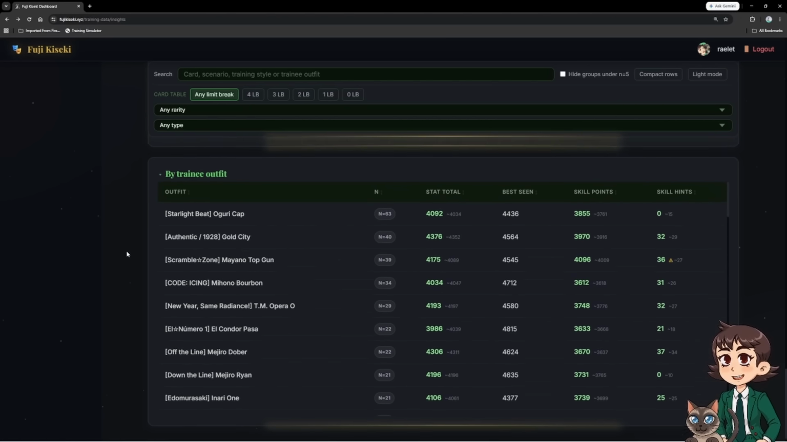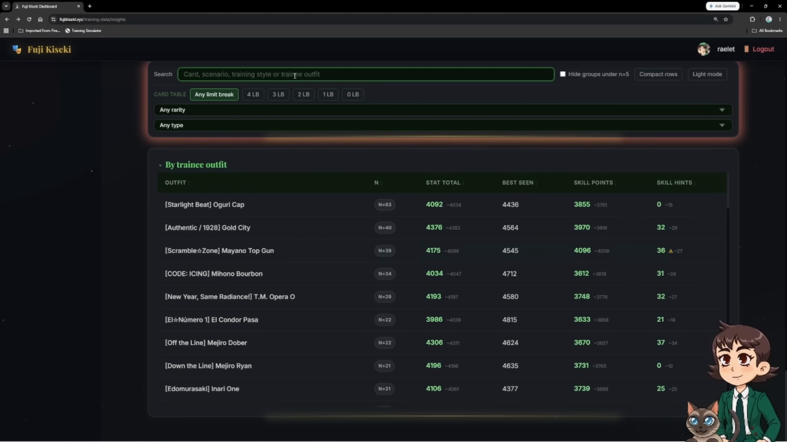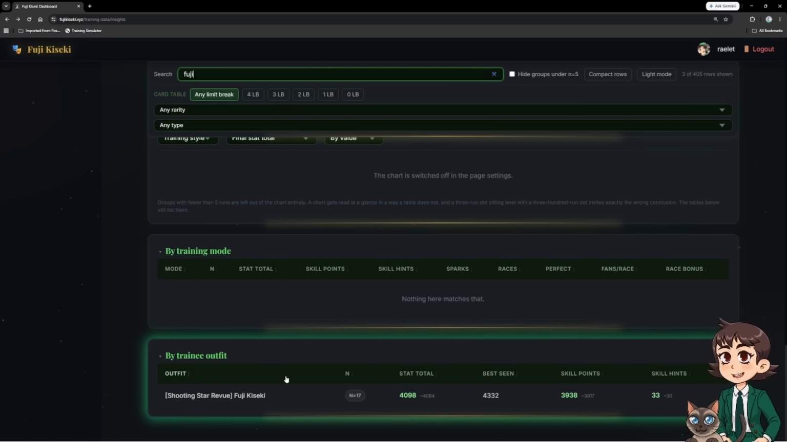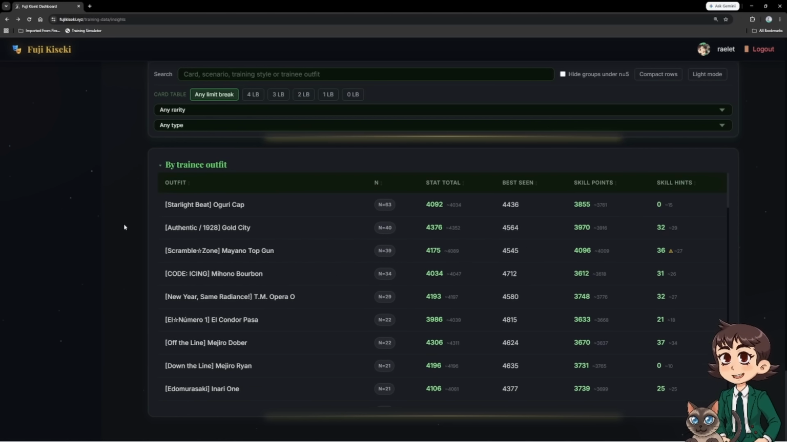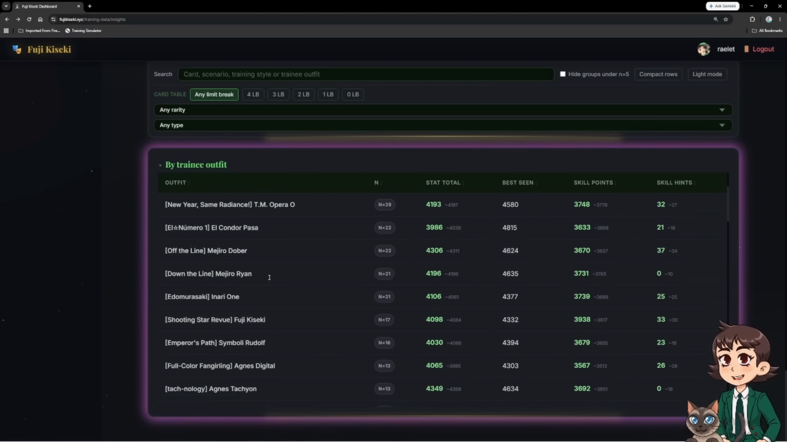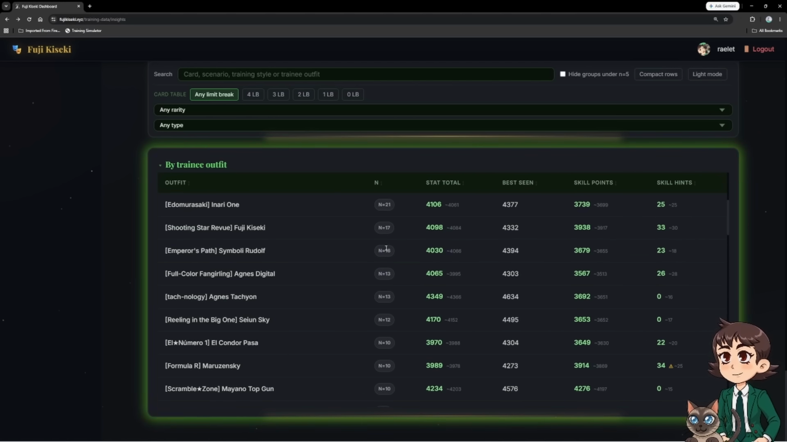But when we go down to our training outfits here, this is also pretty interesting because it shows how many runs that people have done with specific Umas and certain things such as returns. From here, we can actually notice that Mayana Top Gun has an outsized amount of SP compared to a lot of other Umas. But again, we can go ahead and just filter down. So if I wanted to look for Fuji, we can look at Fuji here. Some people are using Fuji to run for parents, so that's pretty fun. So this is a great way that we can check for outliers or just look up Umas that we run. I don't think that the training outfit data is extremely relevant to trying to min-max certain runs, but I do think that it's interesting to see how many people are doing certain runs with certain Umas.